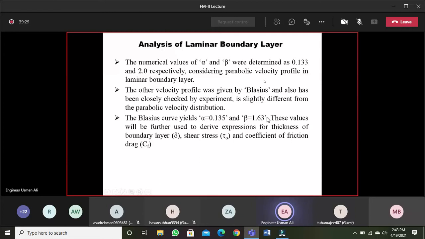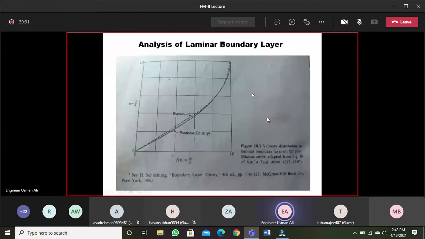Another person, Blasius, found that the actual velocity distribution for laminar flow is slightly different from a parabola. The dotted line shows the Blasius curve and the solid line shows the parabola curve. Especially near this portion, there is some difference in the curvature.